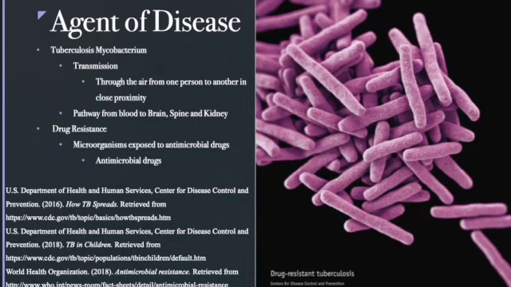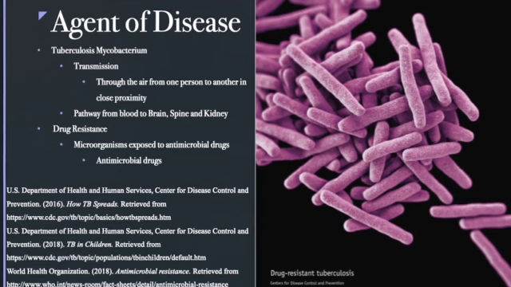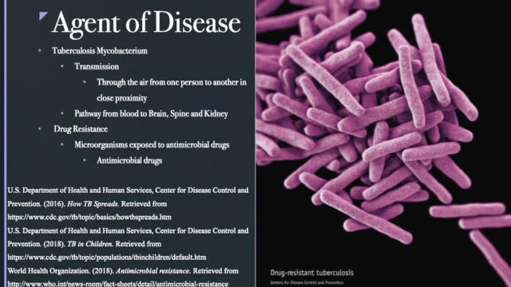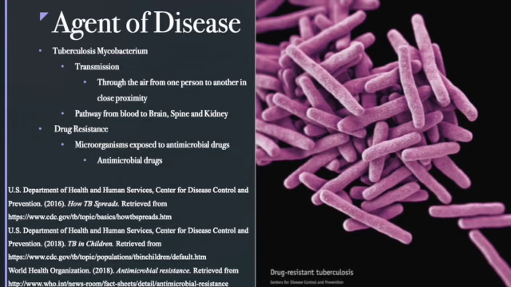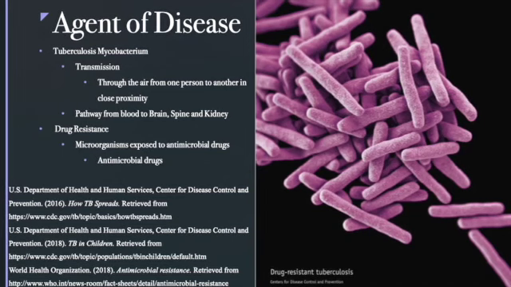Hi, my name is Suzette, and I will be going over the agent of disease and clinical symptoms. The agent of disease of tuberculosis is a bacterium called Mycobacterium tuberculosis. This bacterium will most often attack the lungs, but they can also harm other parts of the body.